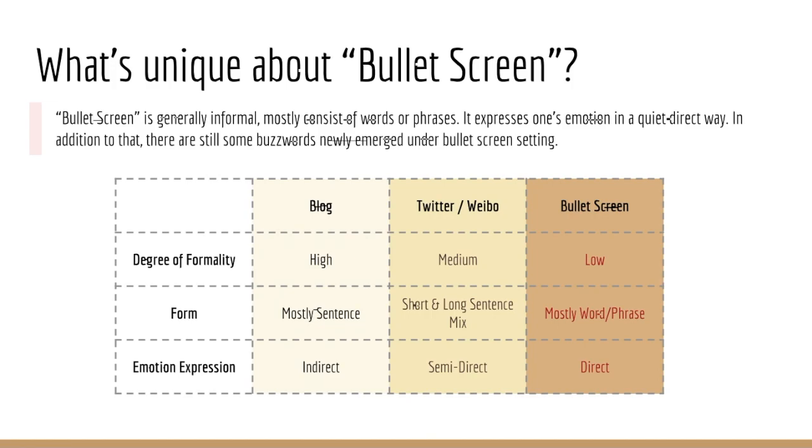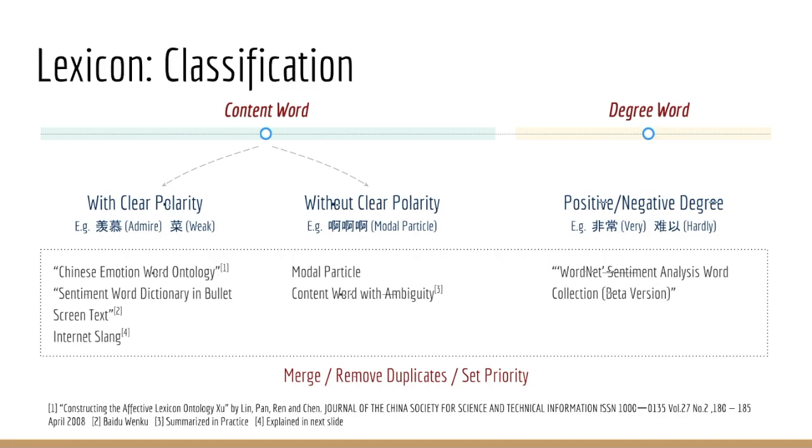First of all, in terms of sentiment analysis, we classify words into 2 categories, content word and degree word. Content words are those with specific meaning with certain emotional tendency. Degree words are those representing level of degree of certain expression. When we look at a sentence, we add up the value of each content word as the base of the sentiment level of the sentence. Adding to that, we adjust the value by multiplying to what extent these sentiments are expressed according to degree words.